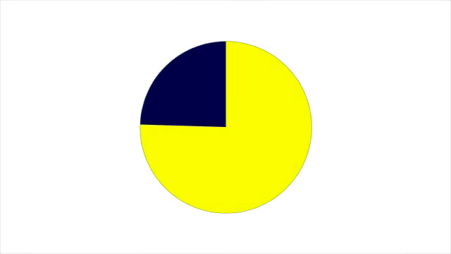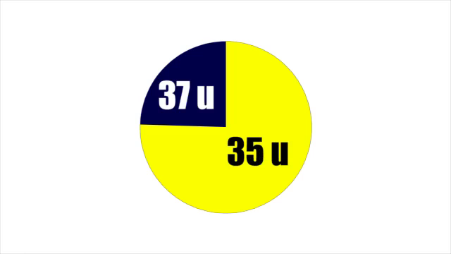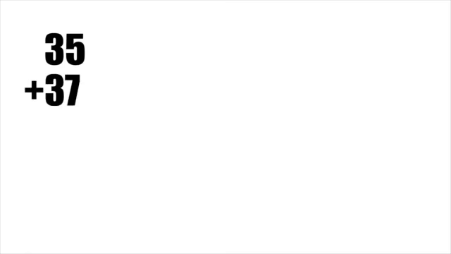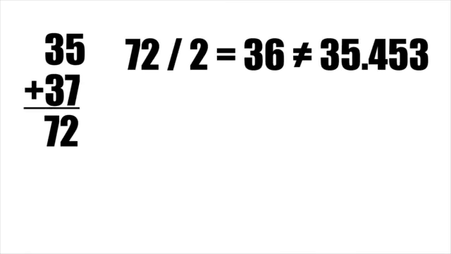The more common of the two clocks in at 35 U, while the less common of the two clocks in at 37 U. Therefore, because the chlorine isotope with a mass of 35 U is more common than the isotope with a mass of 37 U, the average atomic mass of chlorine is closer to 35 U, or about 35.453 U, as listed on the periodic table. Please note that calculating these values together doesn't give you an exact answer of 35.453 U because of rounding.